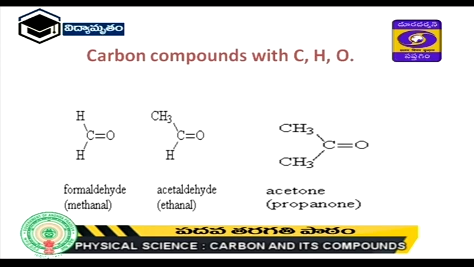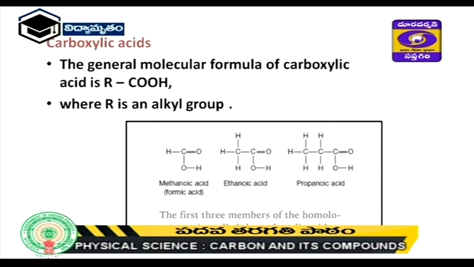Next, the third structure: both the hydrogen atoms are replaced by alkyl groups, which may be same or different, for example CH3, CH3. If both hydrogens are replaced by the alkyl group, that is simply called a ketone. Here the basic ketone is acetone, which we also call propanone. Next one, carboxylic acids.